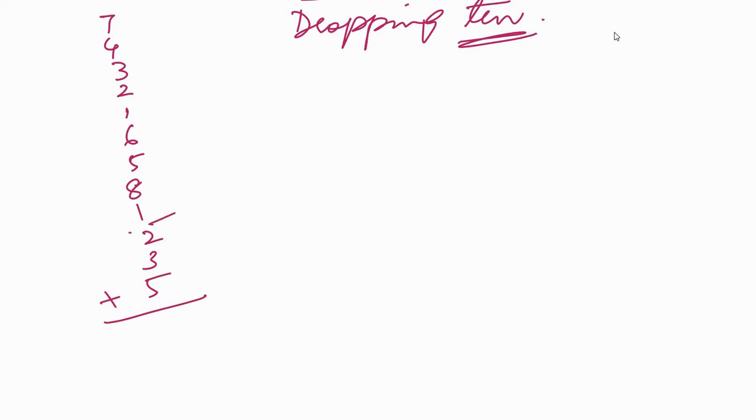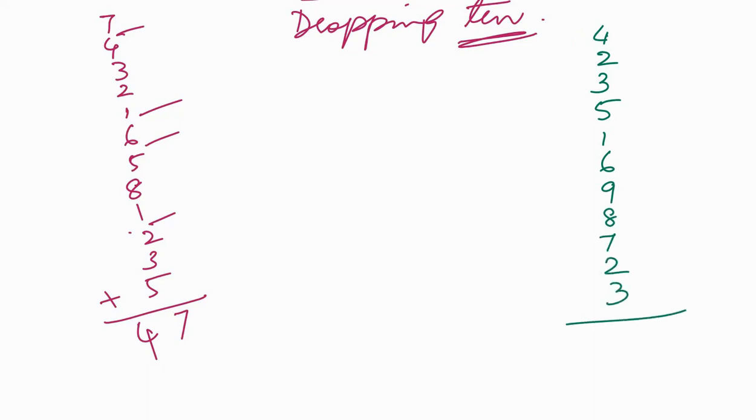This one, then this one, and this one. So you get it as this one, and the answer is 47. I'll give you one more example, then I'll explain how to do it. I'll just change the color here. This is 4, 2, 3, 5, 1, 6, 9, 8, 7, and you also take 2, 3 if possible. Let us see.